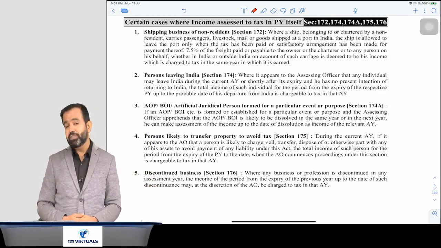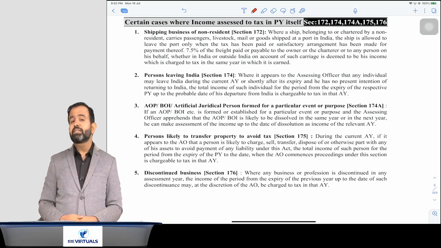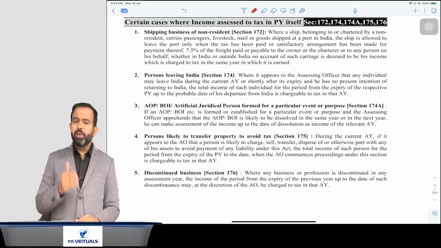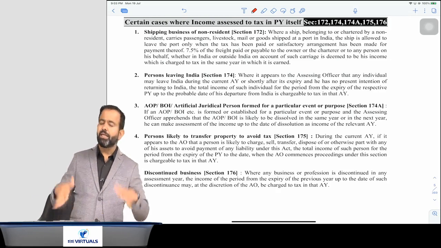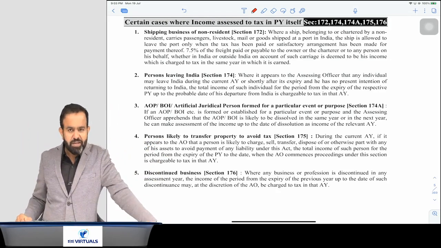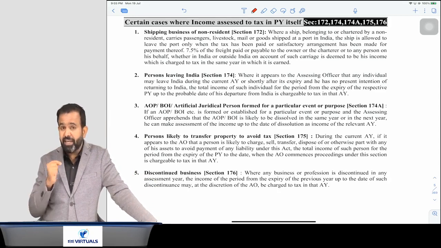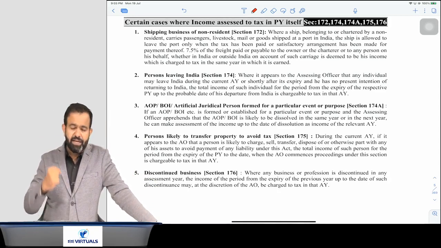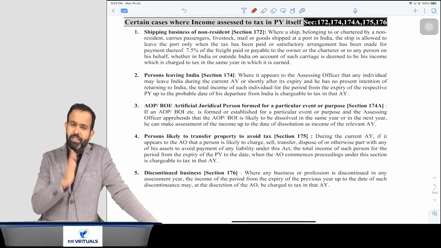In that case also, the assessing officer has the power to ask him to pay tax in the previous year itself. And the last is a discontinued business. Suppose I was running one business for the last 10 years and in the current year I discontinued that business. If the assessing officer wants, then he can ask me to pay tax and assess income in the previous year itself. There is no need to wait till the assessment year.